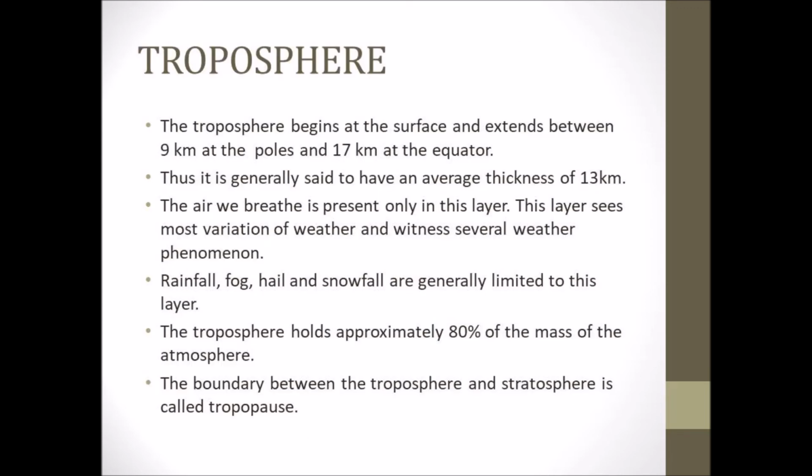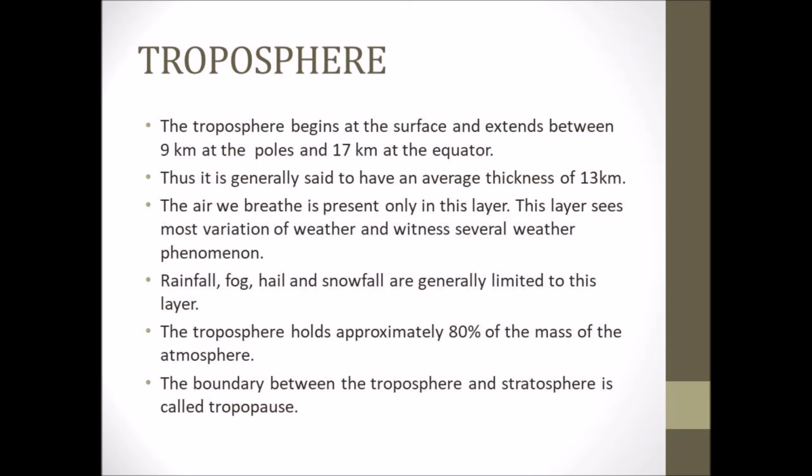Now let us see about the troposphere in detail. The troposphere begins at the surface and extends between 9 km at the poles and 17 km at the equator. Thus, it is generally said to have an average thickness of 13 km. The air we breathe is present only in this layer.